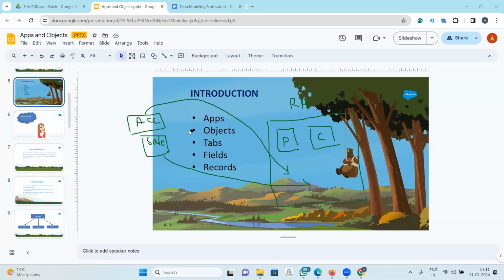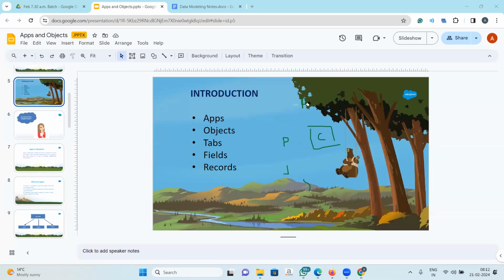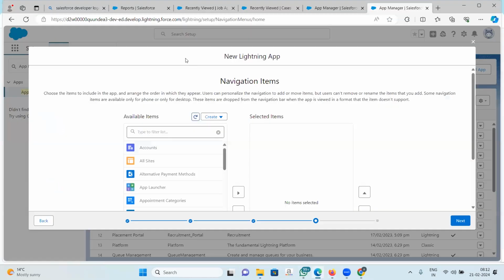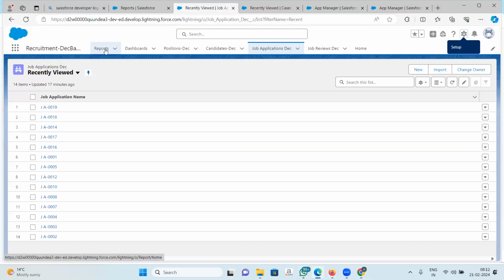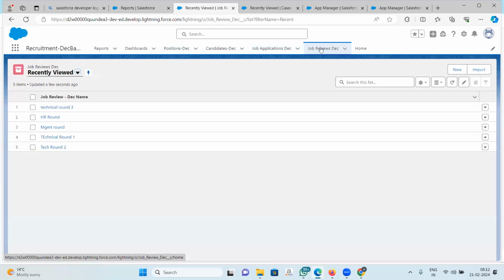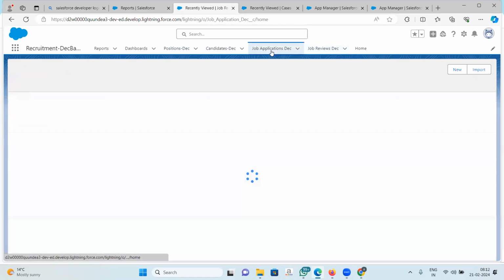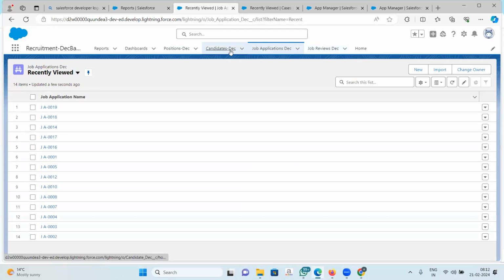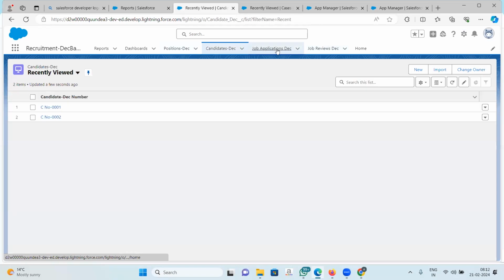Let me just erase this. So I can pick up some things from the existing objects that are available and use them in my app also, right? Here, reports, dashboards, I have not created them. They were there for me to use, so I added them to my app, right? And these are my objects. To access these objects, I click on these tabs. When I click on the tab, that object opens. So tabs are nothing but navigation tools to open my objects, right?